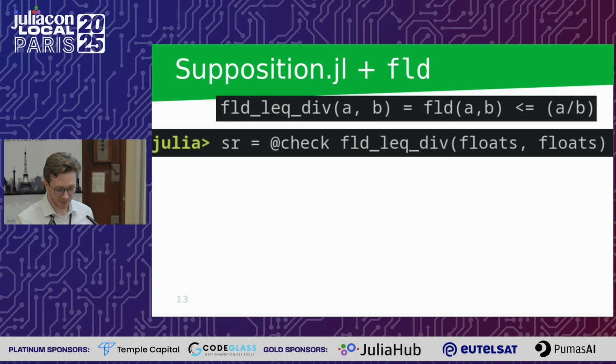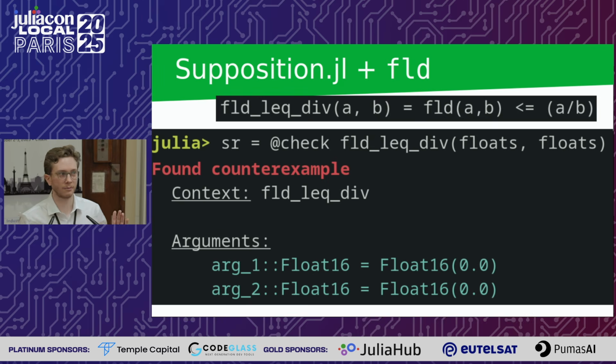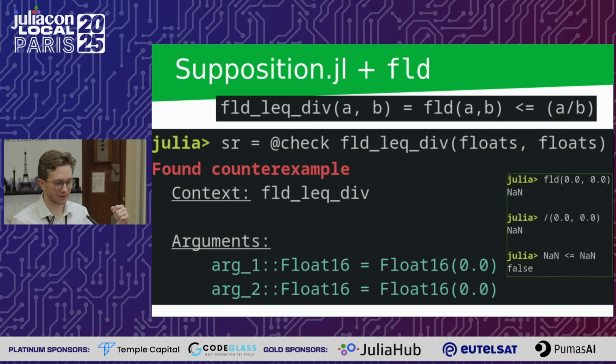And if we execute this, some of you may see this already coming, we get a bug. Maybe it's a bug. We found a counterexample at least. And in this case, the arguments are 0 and 0. Well, anyone familiar with floating point can tell you this is probably because of NaNs. And indeed, dividing by 0 is a NaN in this case. And well, we say we always return an integer, but we kind of had this coming for us because we didn't filter anything out. So let's do that.